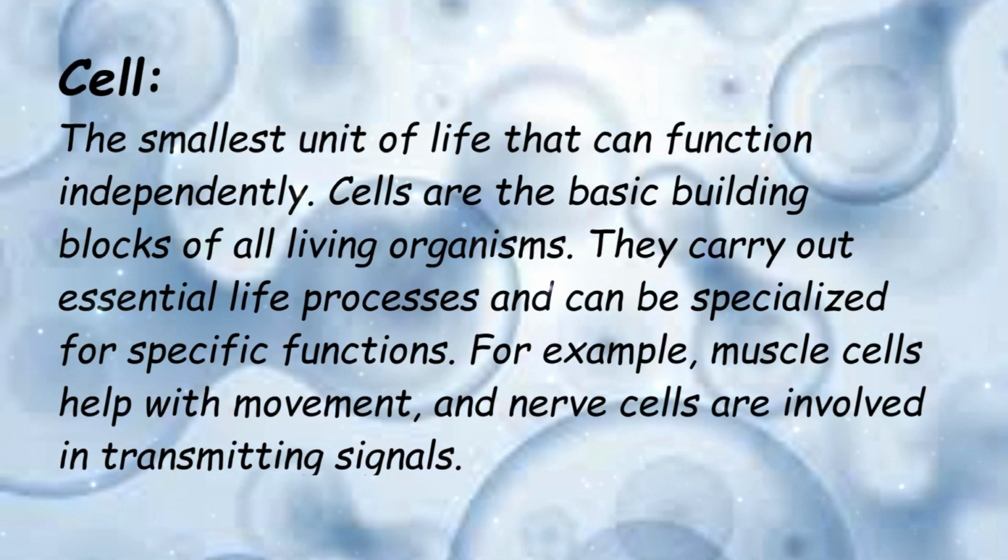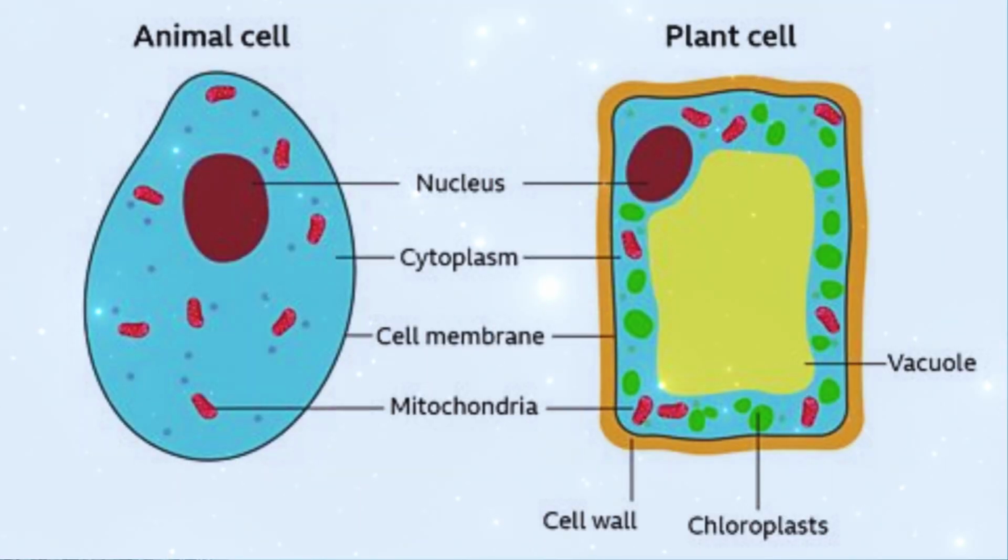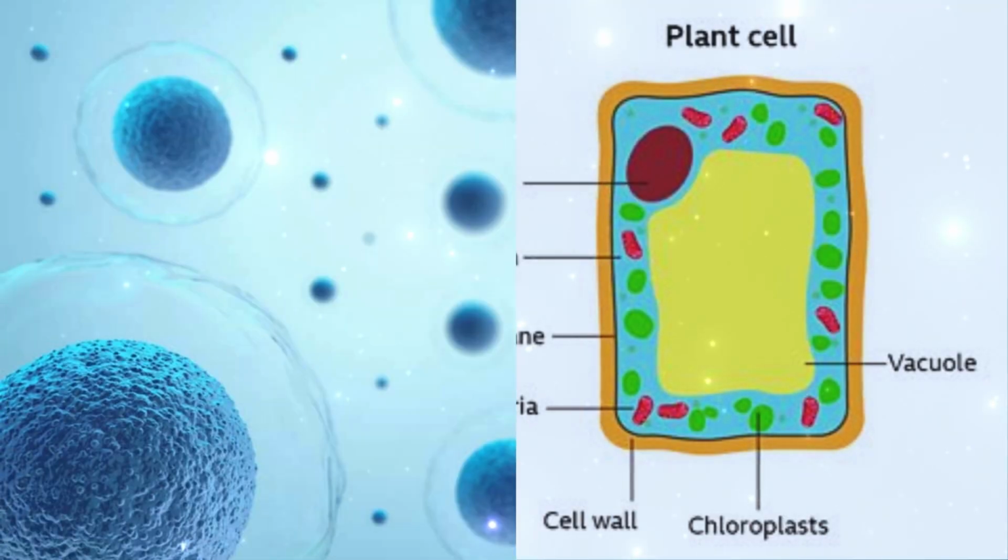Cell is the smallest unit of life that can function independently. Cells are the basic building blocks of all living organisms. They carry out essential life processes, and can be specialized for specific functions. For example, muscle cells help with movement, and nerve cells are involved in transmitting signals. Here is a picture of animal and plant cell.